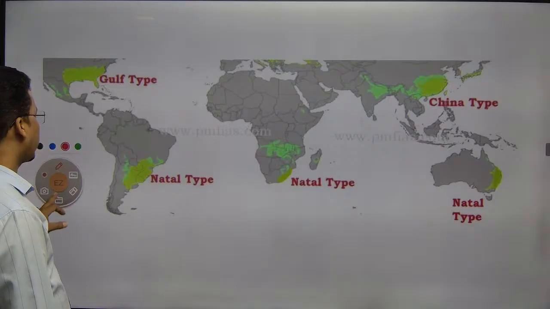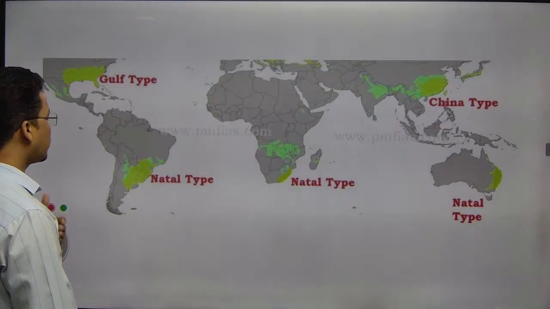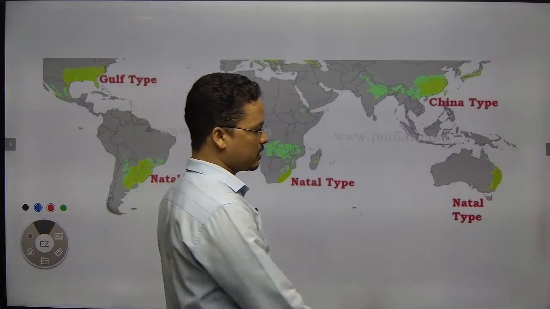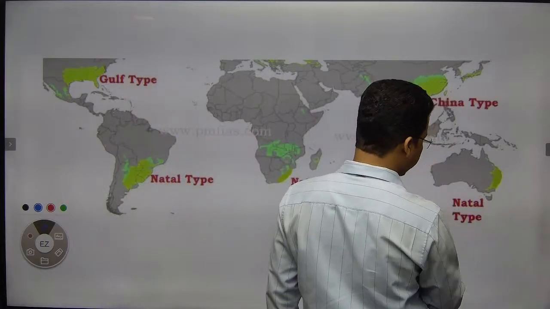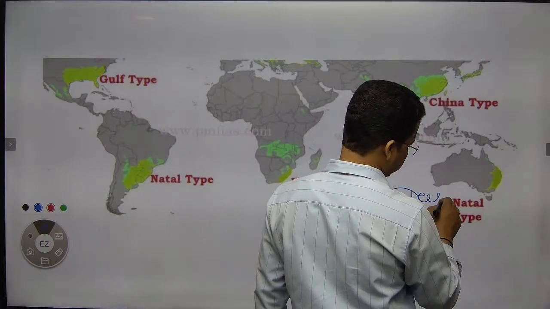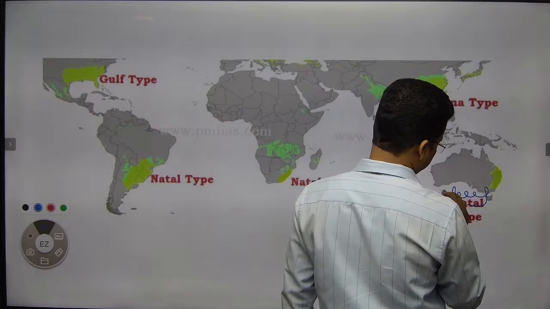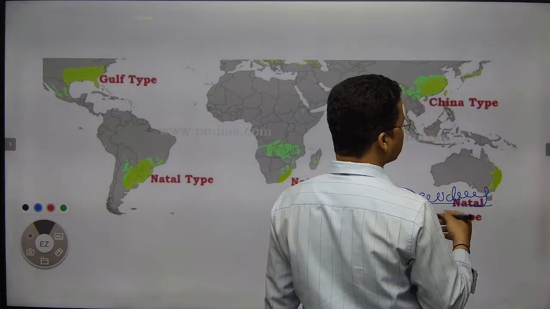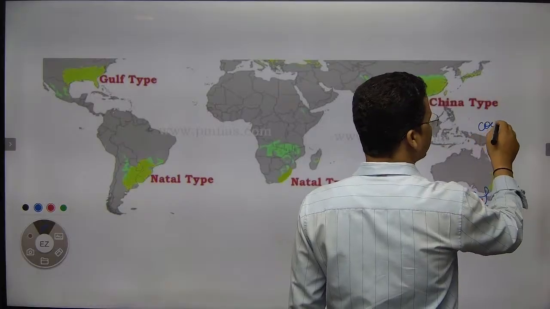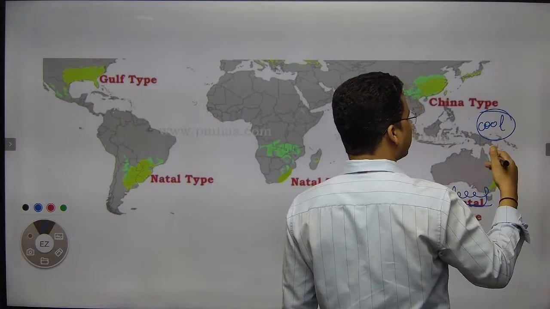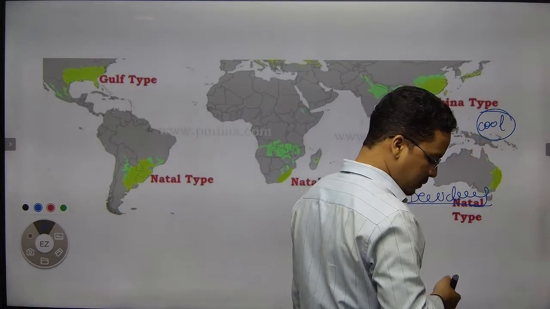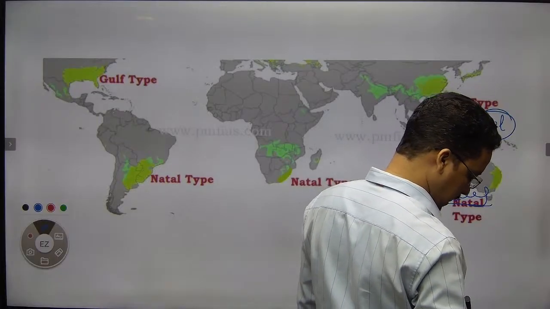Now what would be the forest? It would be deciduous type of forest, right? Winter would be cool, not harsh. It would be a cool winter.